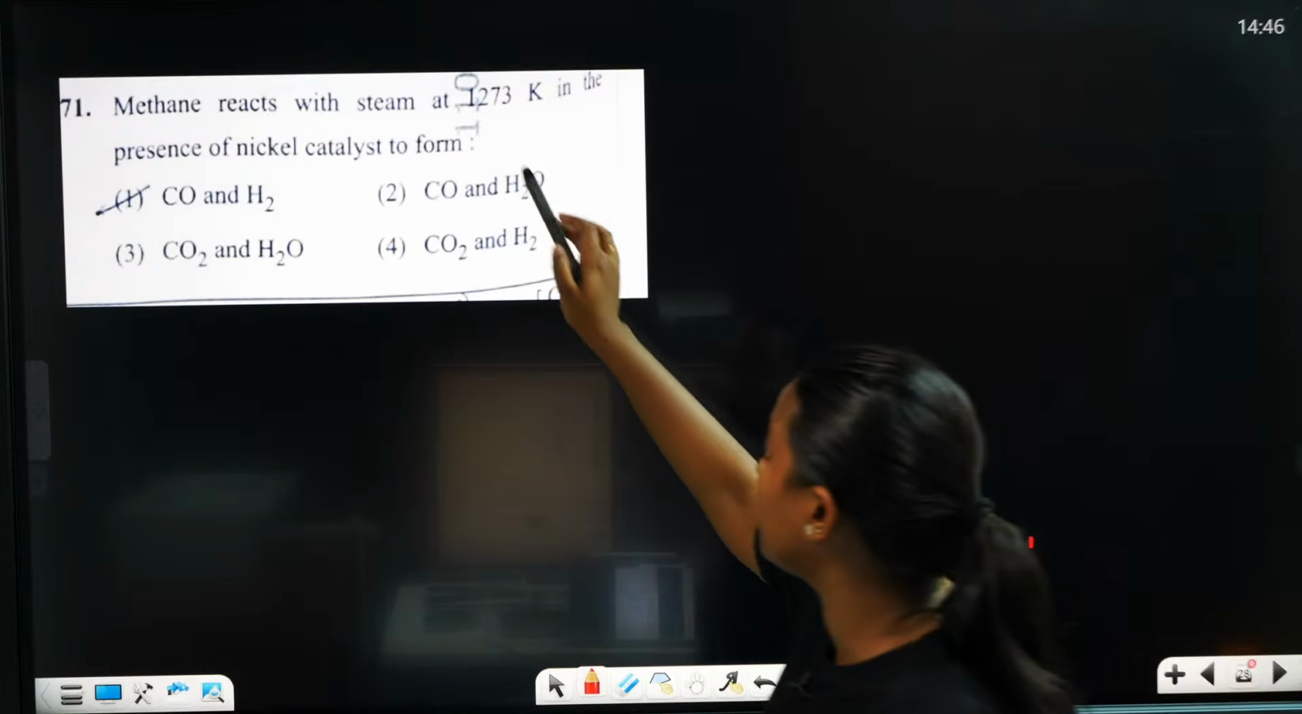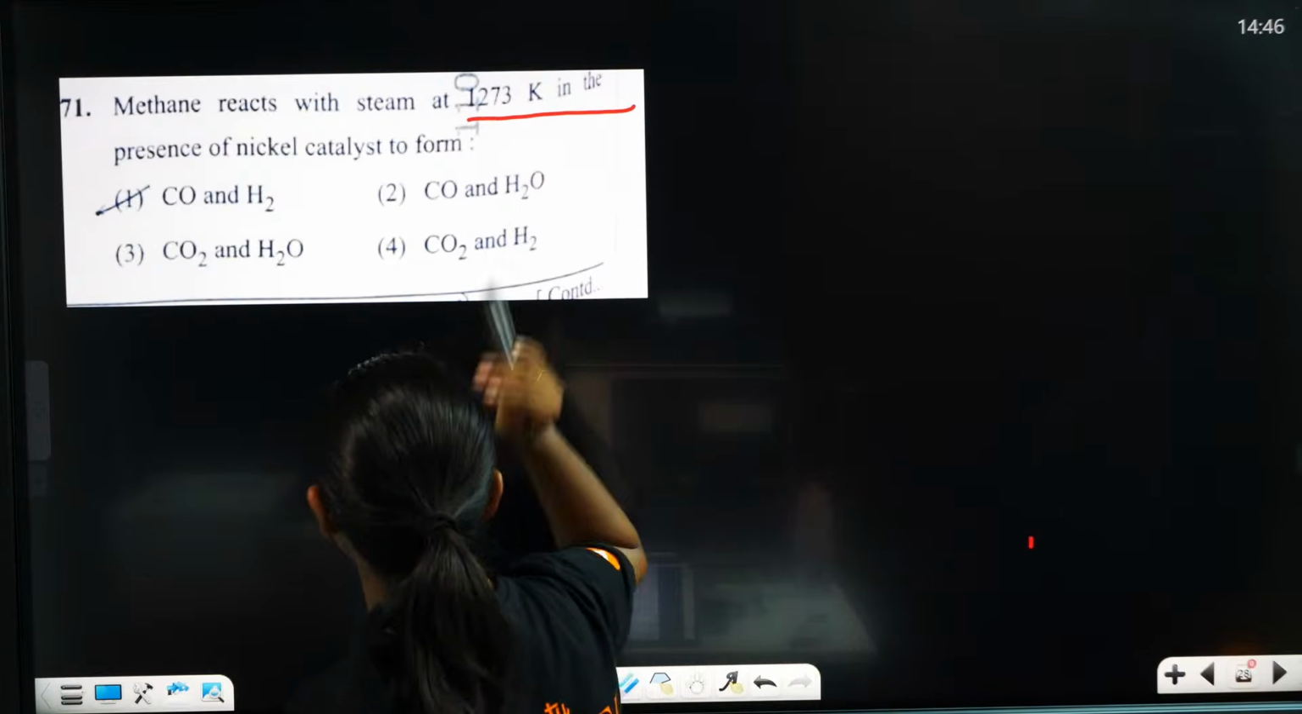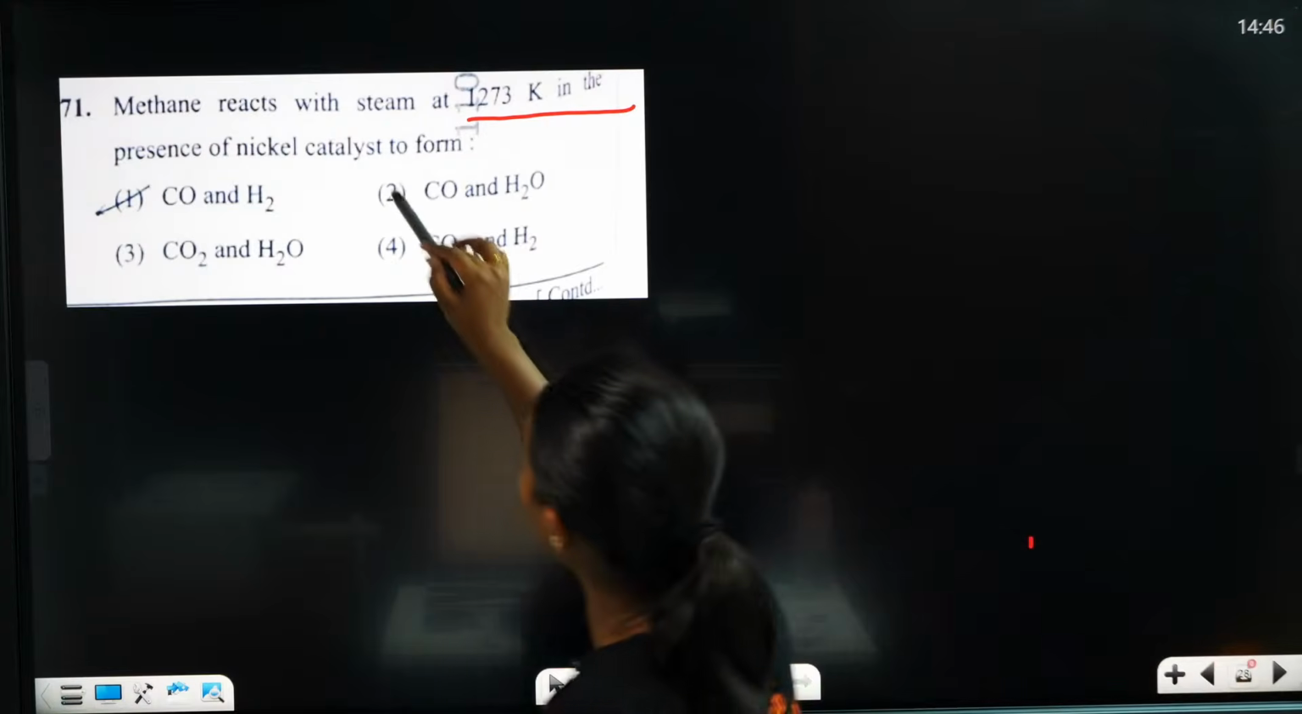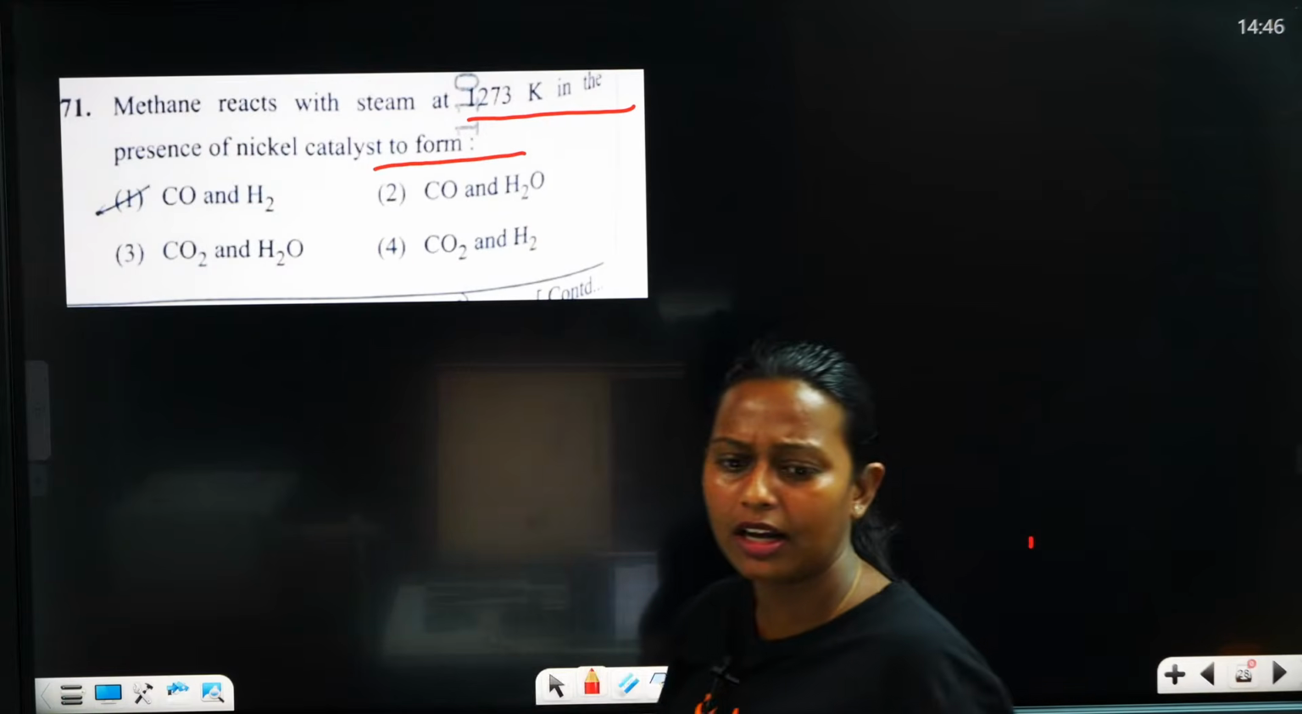Methane is reacting with steam at 1273 Kelvin in the presence of nickel catalyst to form... What will be the correct answer, Ada?